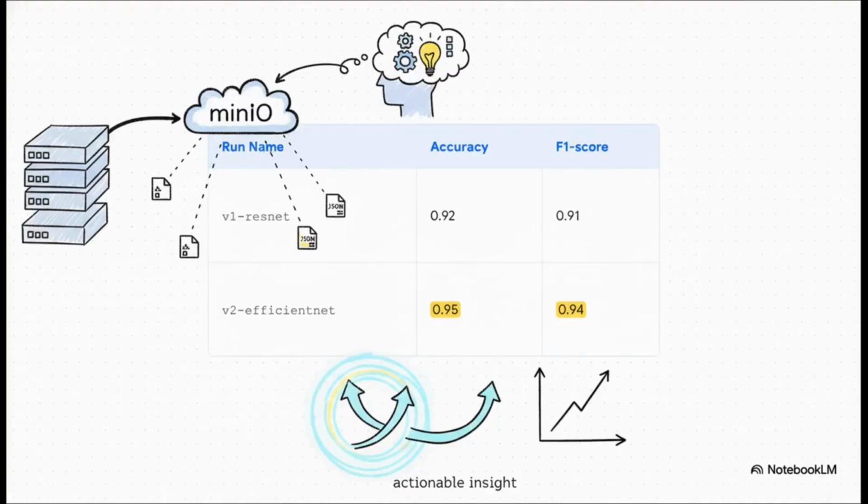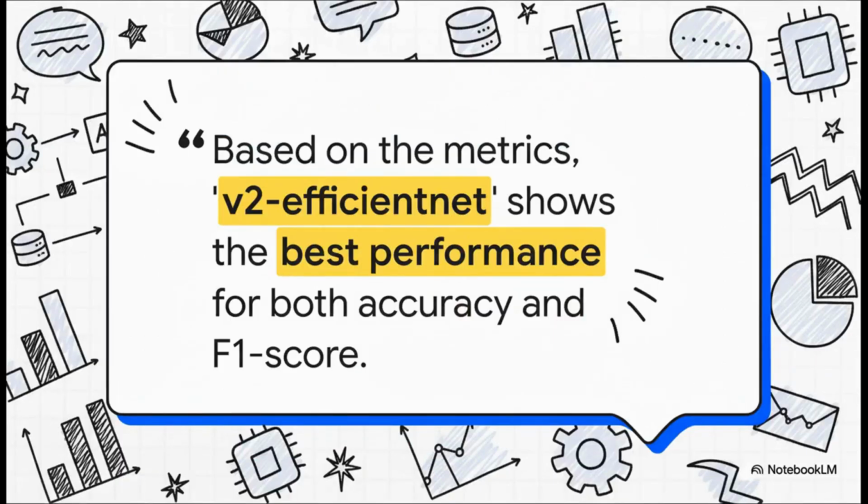And bam, the tool runs, goes and grabs the right metric files from MinIO, parses them, and comes back with this clean, structured data. We can see right away that the V-efficient net run is the clear winner here. This is a perfect example of turning raw data into an actionable insight instantly. And here's the final answer.